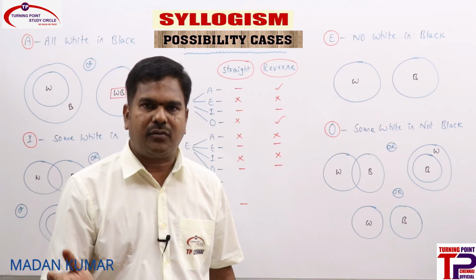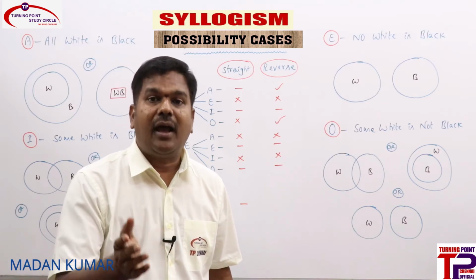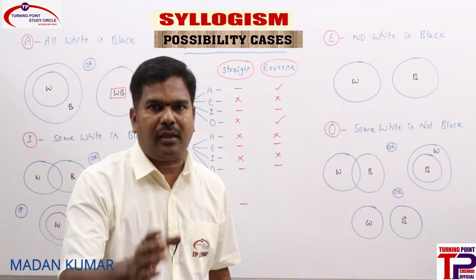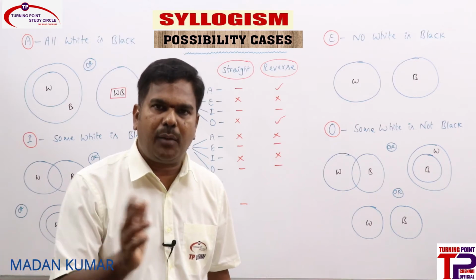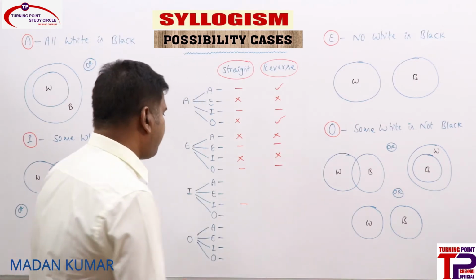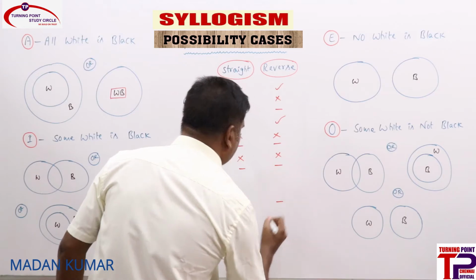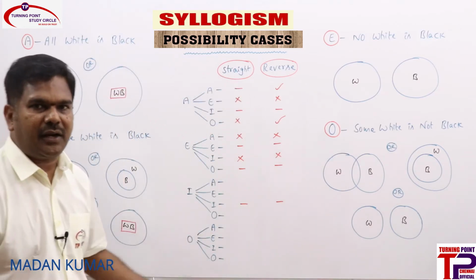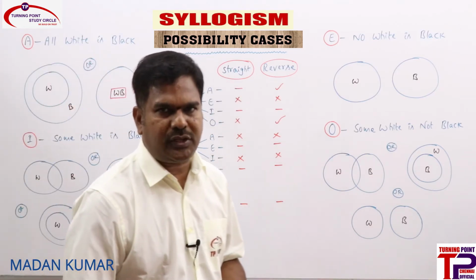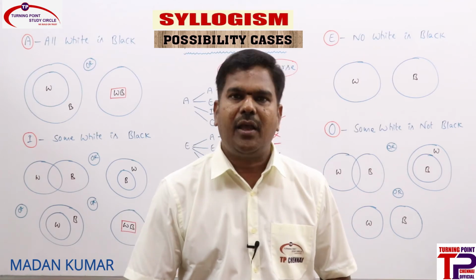Some white is black can be converted into some black is white, because I can only be converted into I. In immediate inferences, I can only be converted into I. That is a definite statement. That is the reason that cannot be considered under possibilities. That is 100% true statements. 100% true statements should not be considered under possibilities.